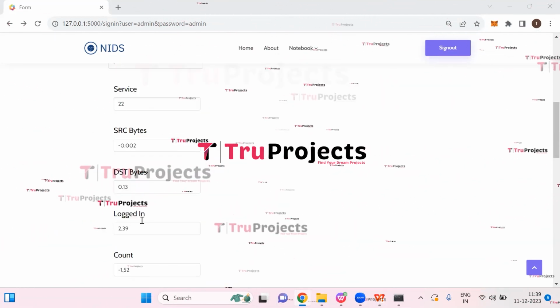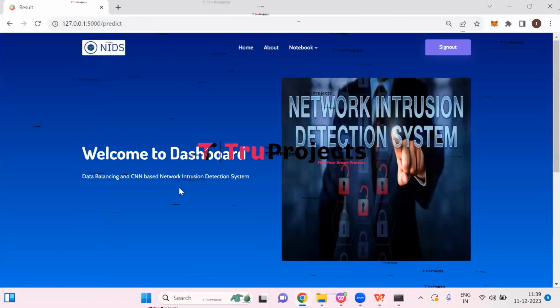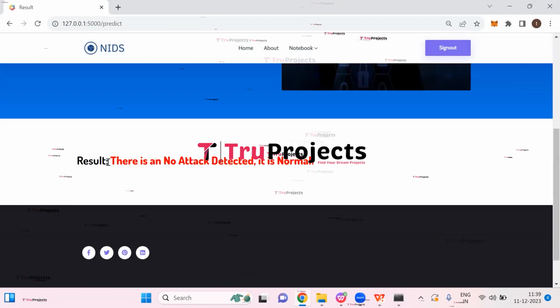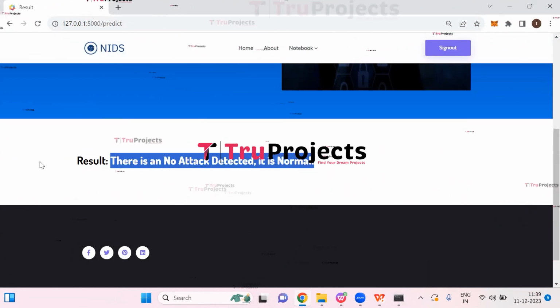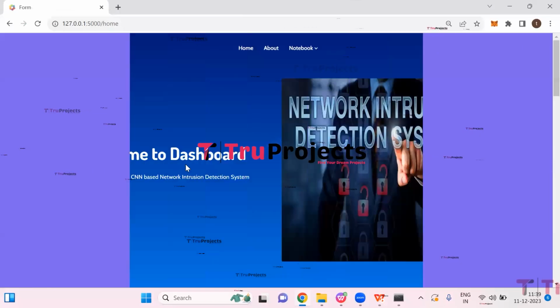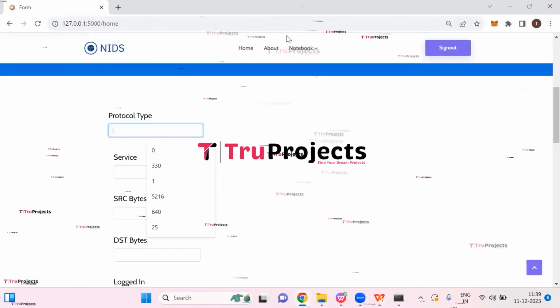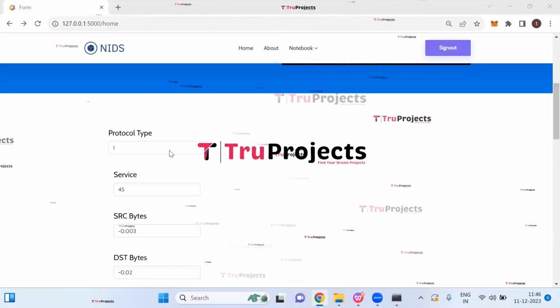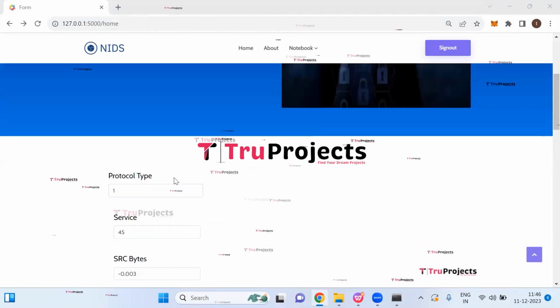After entering all these parameters, click on the predict button. So here we can see we got the result. There is no attack detected and it is normal. Now we will enter another set of parameters and check whether an attack is detected or not. So here I'm entering another set of parameters now. So here I have entered another set of parameters.